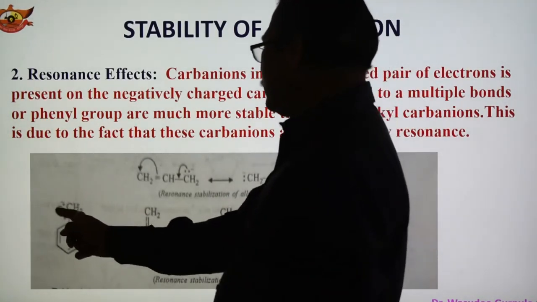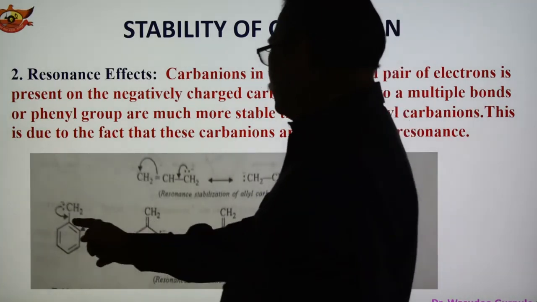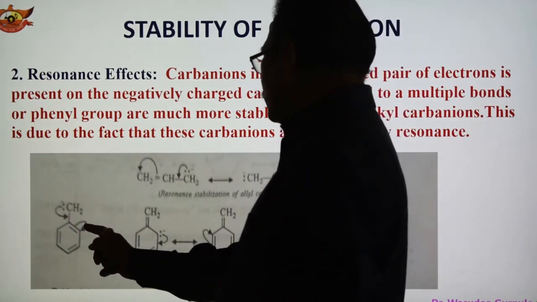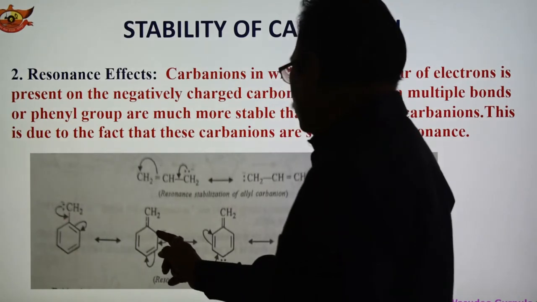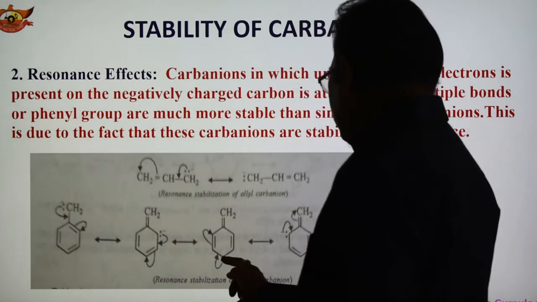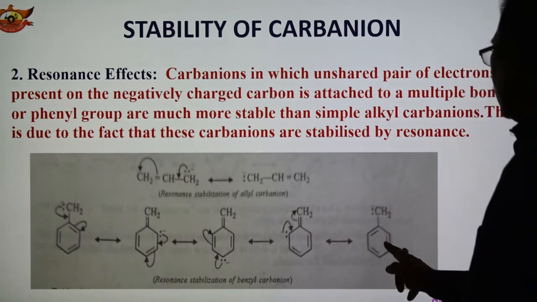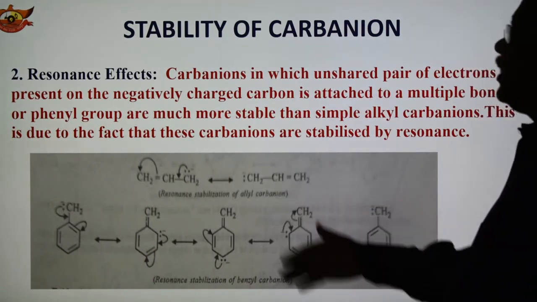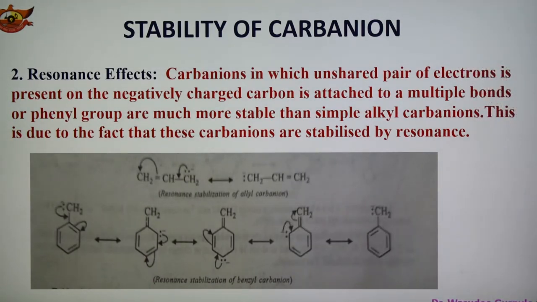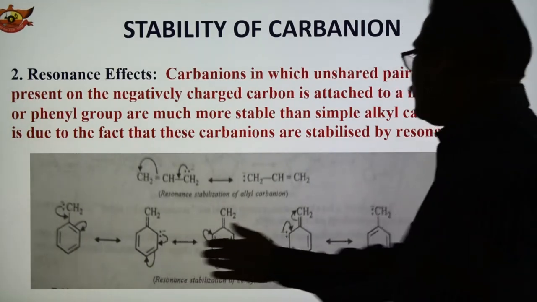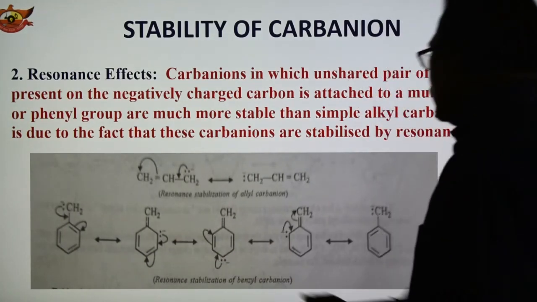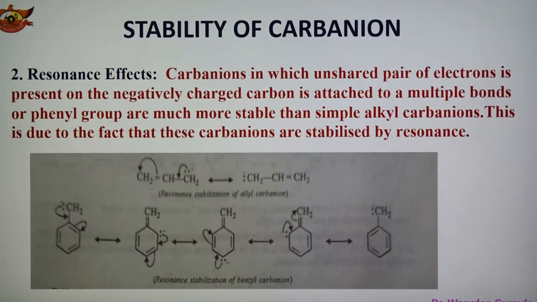Now this electron pair shifts here to become a double bond. When it is a double bond, one of the electron pairs shifts here, so this becomes negatively charged. One by one it shifts, and finally we obtain this. So this is the delocalization of negative charge onto different carbons, and these are the different structures. These are the resonance stabilization of benzyl carbanion.